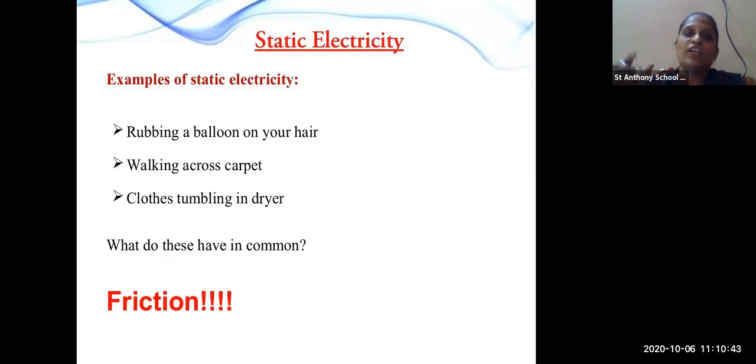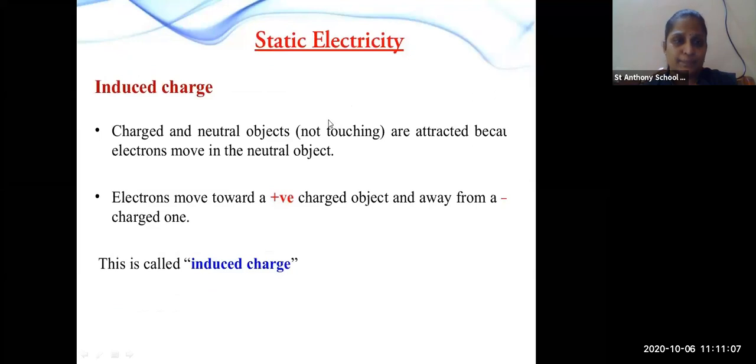When we are walking on the carpet, what happens? The carpet pulls your leg downwards, so there is friction between the carpet and your leg. Even rubbing a balloon on your hair causes friction between the balloon and the hair. So these are all examples of static electricity.